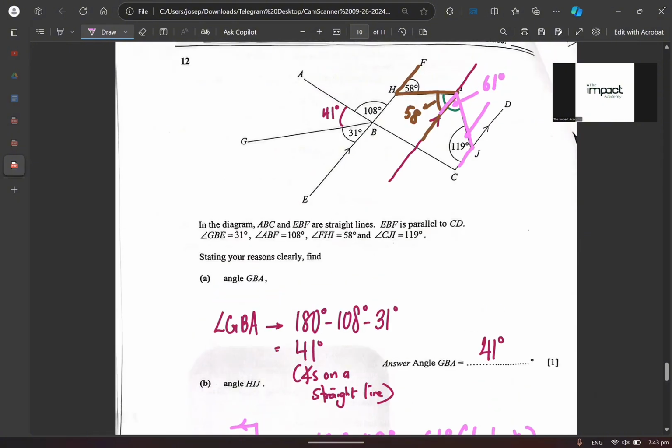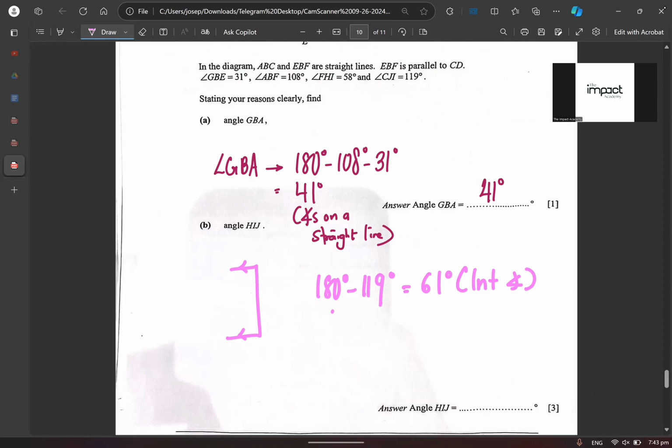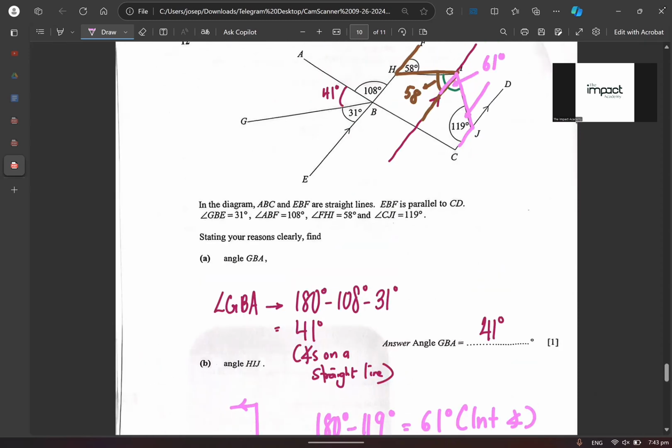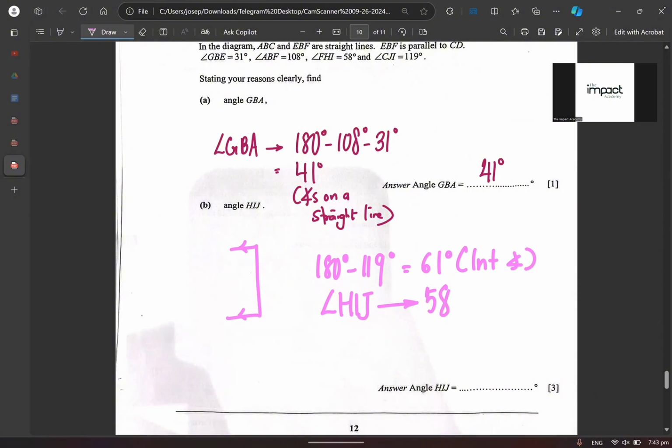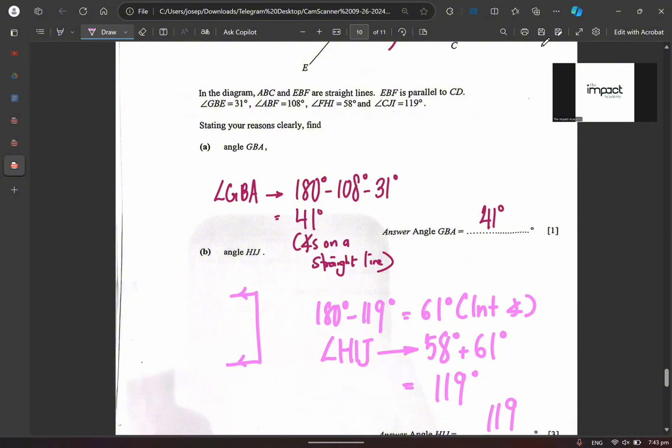Then you want to find angle HIJ. You're going to get 58 degrees plus 61 degrees, which is 119 degrees. Am I making sense? For the 58 plus 61, no reasoning needed. So that's how you would solve a question like this.